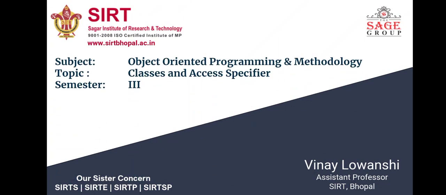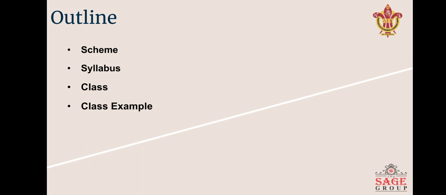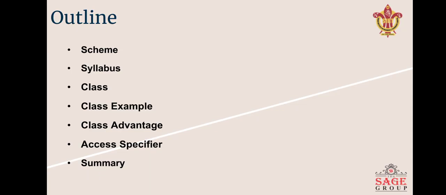In this lecture, we will discuss classes and access specifiers. So our outline is scheme, syllabus, class and class example. Then we will discuss class advantages, and in the last we will discuss access specifiers, and after that we will conclude the lecture.